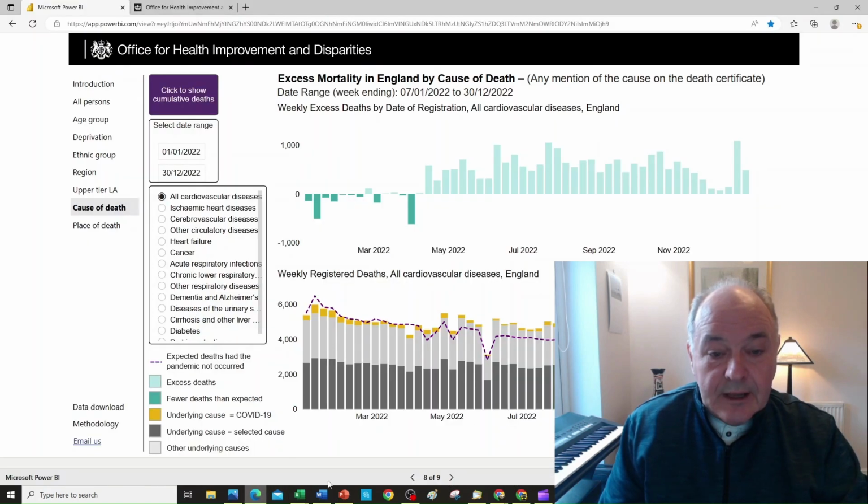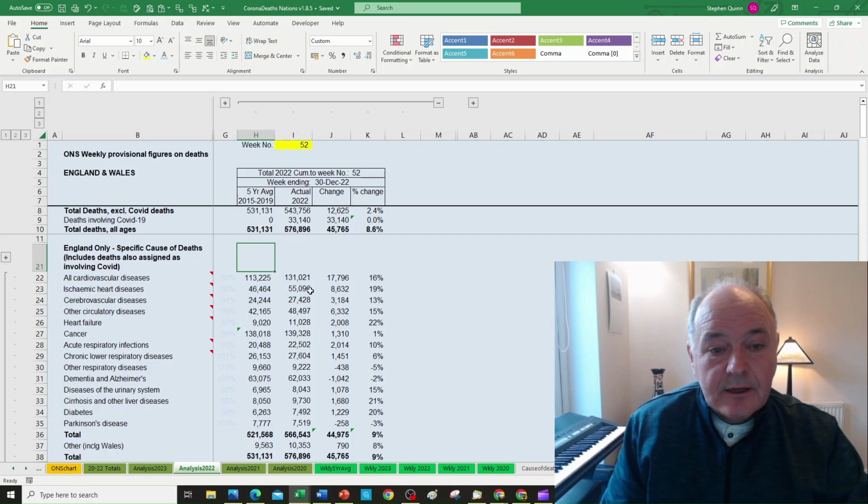Going back to the BI tool, this would be people assigned in the dark grey bars in this chart. And what is good about this data is that it ties in with the overall death numbers given by the Office of National Statistics, some 576,000 people.